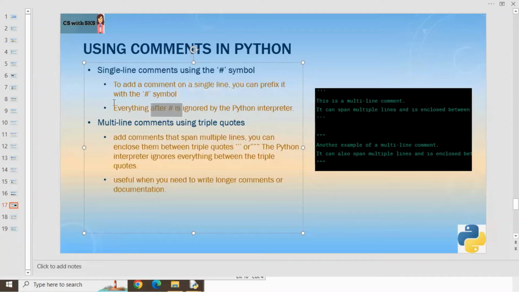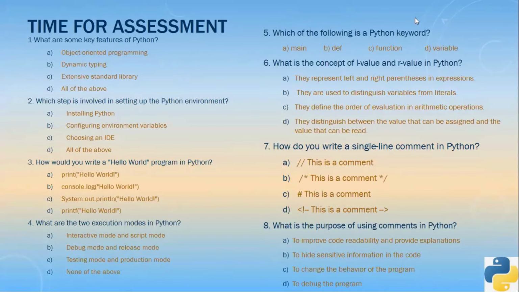Okay, so that's all about today's session. Now there is a small assessment for you all. Whatever we have learned today, based on that, I have put some 8 questions here on screen. These are all MCQ type questions. Pause the video and solve them. I also have mentioned answers. So once you solve these, you can look at the answers and compare whether your answers are correct or not. Okay. So start solving.